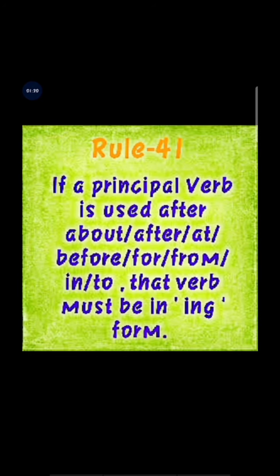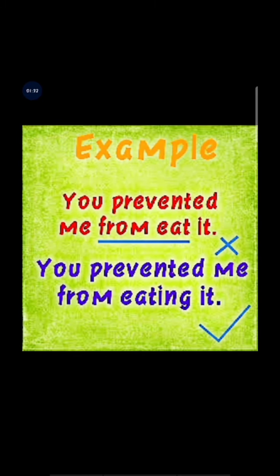So what is the rule? The principal verb is prevented and after that comes from. So the main verb here is eat. According to the rule, ing should be added after eat. Then the correct answer will be: you prevented me from eating it.